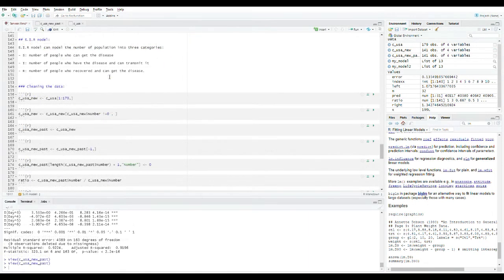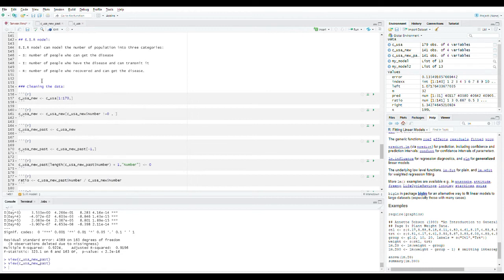The numbers can be calculated by multiplying them by a specific rate of change from S to I and from I to S. These two rates need to be calculated. However, the rate of going from I to S is already known. So how do we get that? We get that by the disease course, which is 14 days, because according to the WHO organization, the disease course is given as 14 days. So that means the rate for going from I to S is going to be 1 by 14.